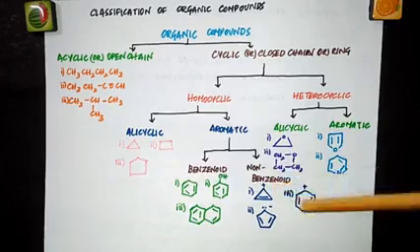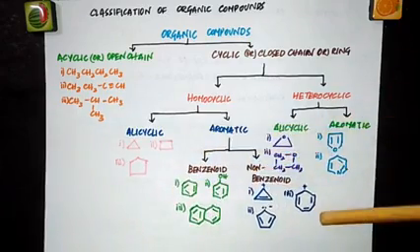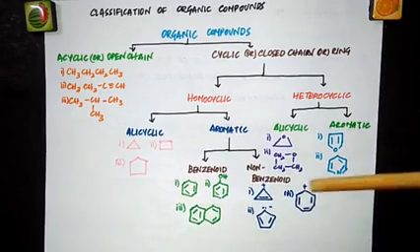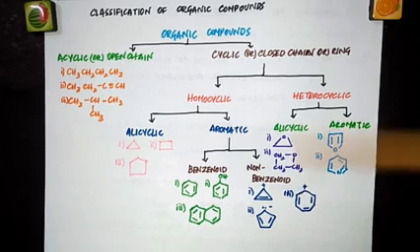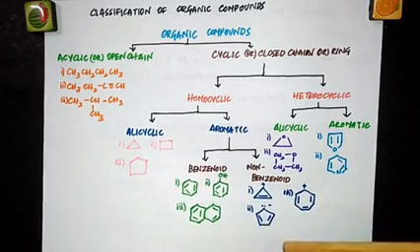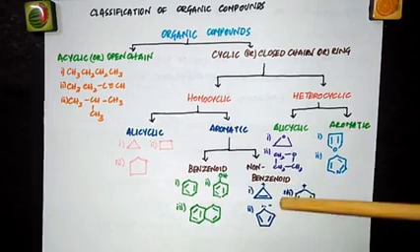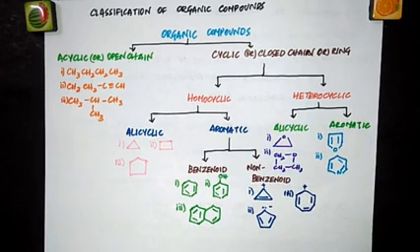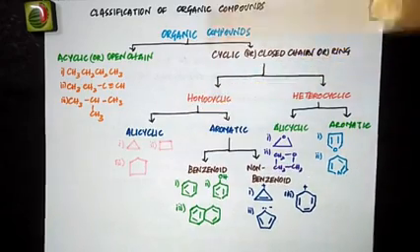This and this are not the same. Here we have only 6 carbon atoms and this is benzene, and this is cycloheptatrienyl. 3 double bonds are there, so we use trienyl cation, and this one is called the cyclopentadienyl anion. So all these 3 are examples of non-benzenoid aromatic compounds. So these are all the subdivisions in homocyclic compounds.